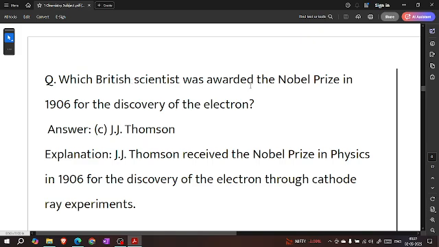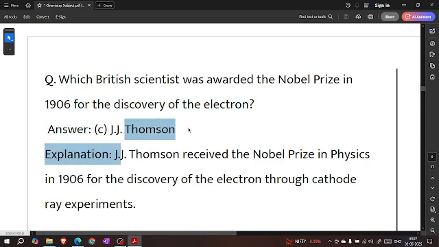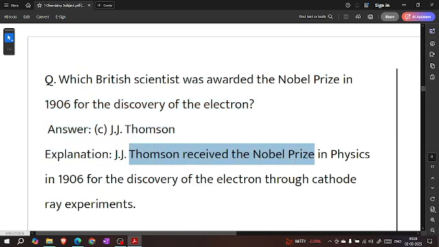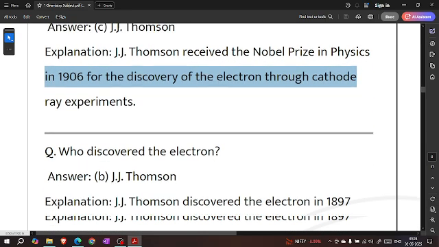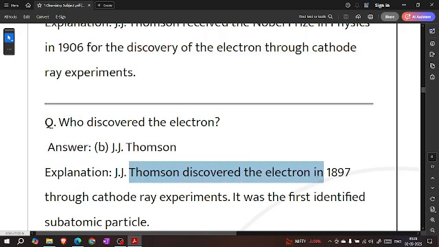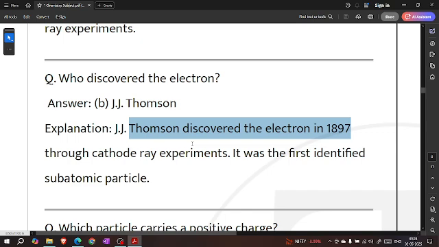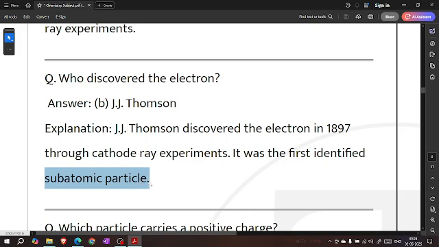Which British scientist was awarded the Nobel Prize in 1906 for the discovery of the electron? J.J. Thomson. J.J. Thomson received the Nobel Prize in Physics in 1906 for the discovery of the electron through the cathode ray experiment. Who discovered the electron? J.J. Thomson. J.J. Thomson discovered the electron in 1897 through the cathode ray experiment. It was the first identified subatomic particle.